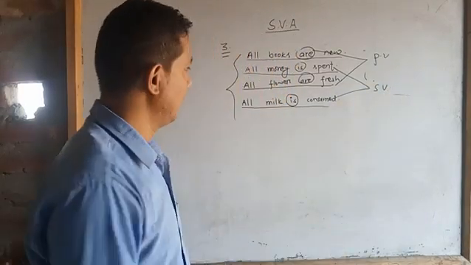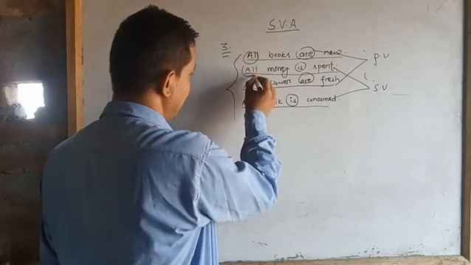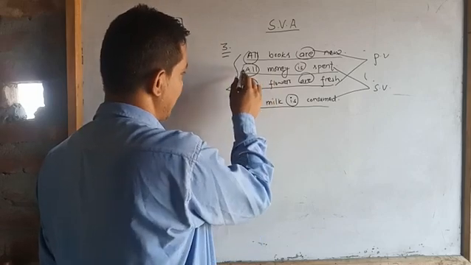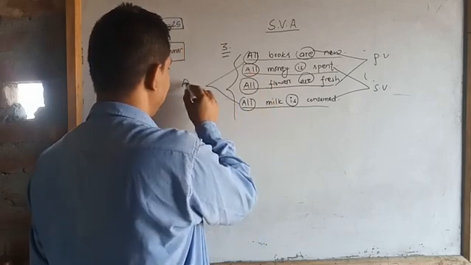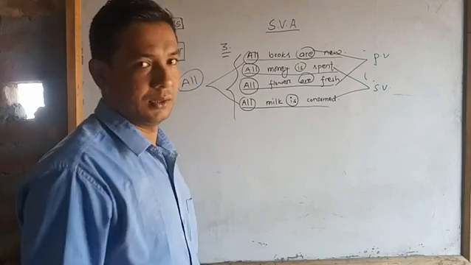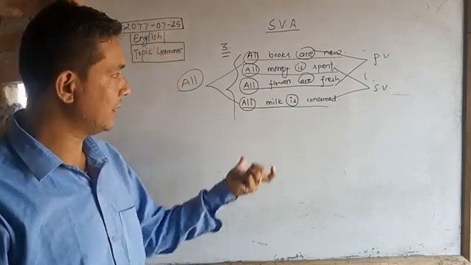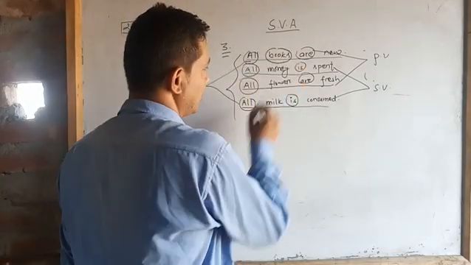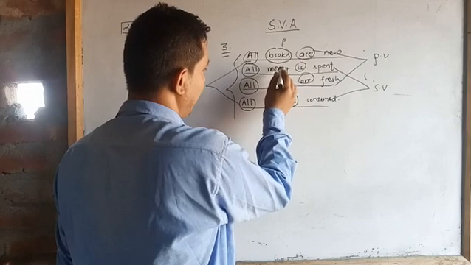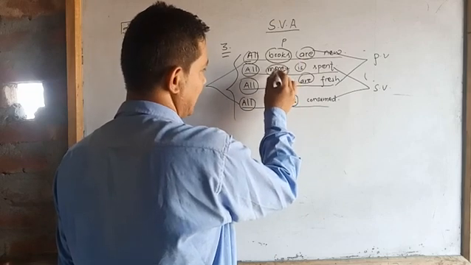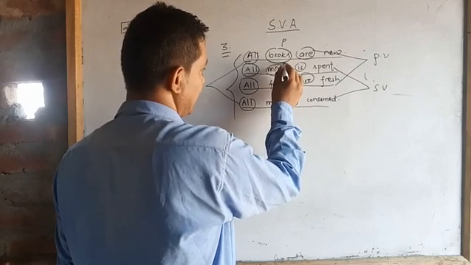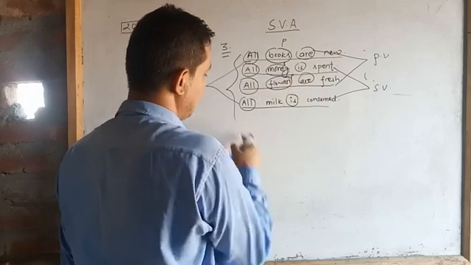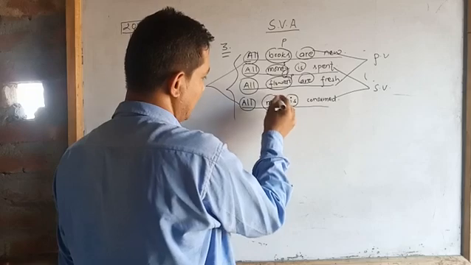Why? If we look at the beginning, all the sentences start with what? That is, all. So what is the rule here? After all, what is here?